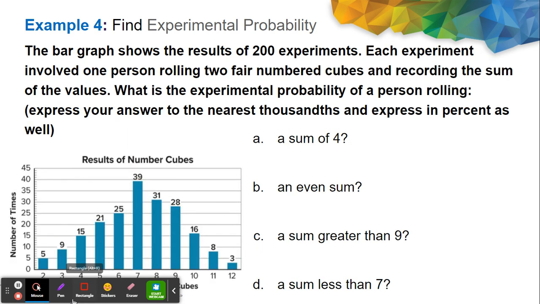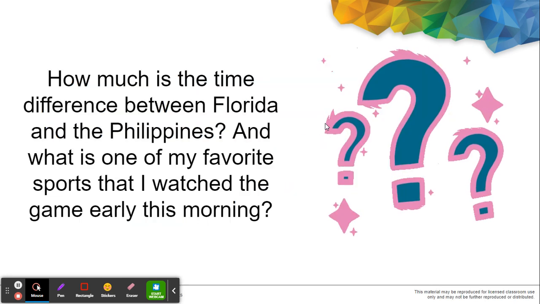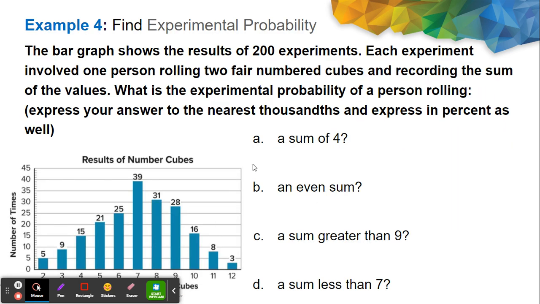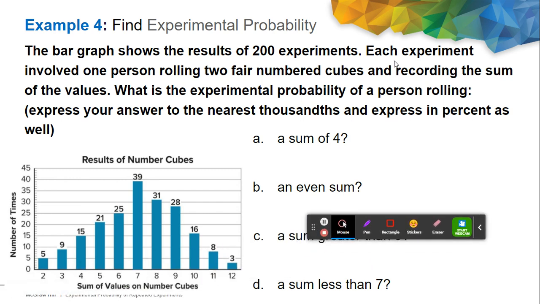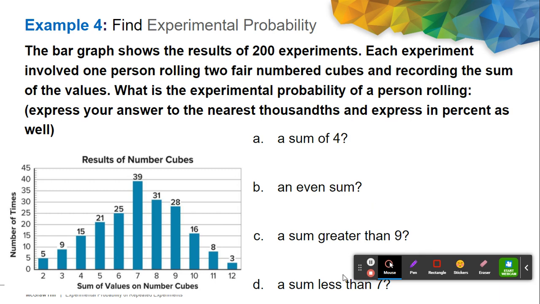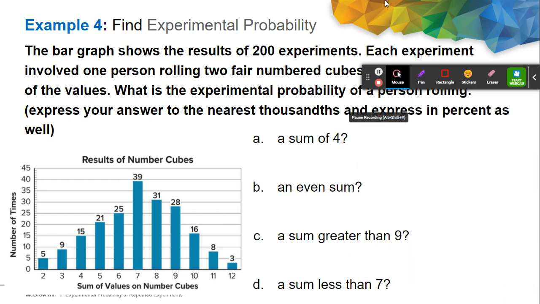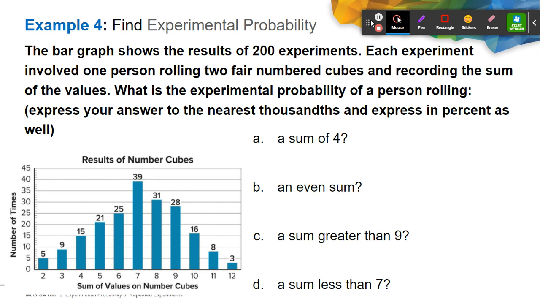For question number 4, we are given this graph and we are asked to find the result of 200 experiments and find the probability that the person will roll the following sum. Let's have the first one. I will just move this one so we can see it clearly. What is the experimental probability of a person rolling a sum of 4?